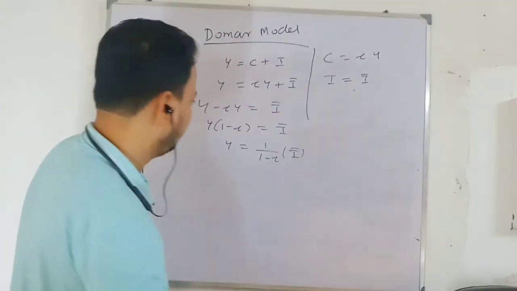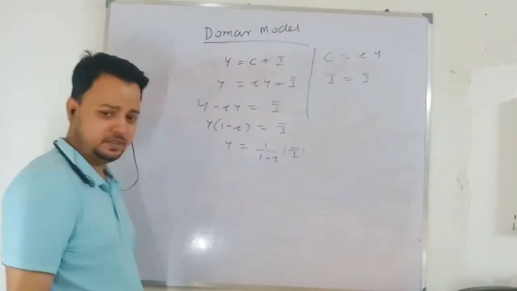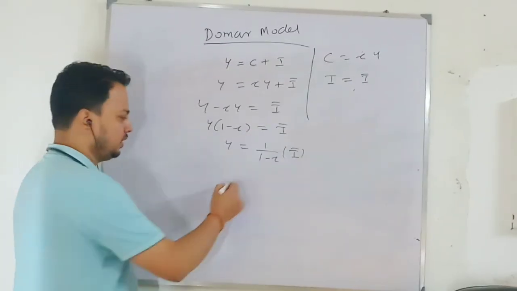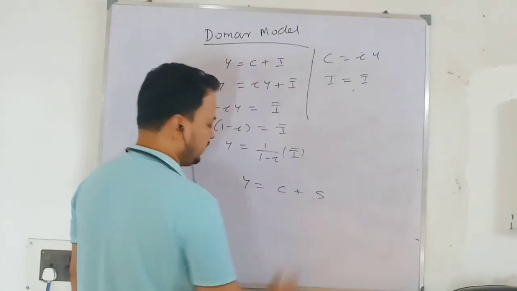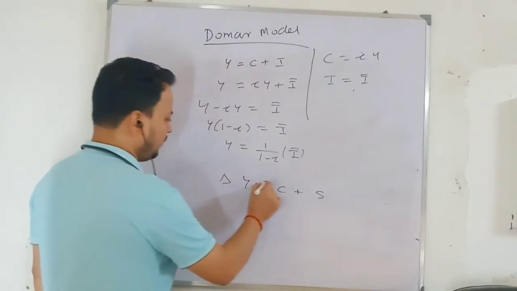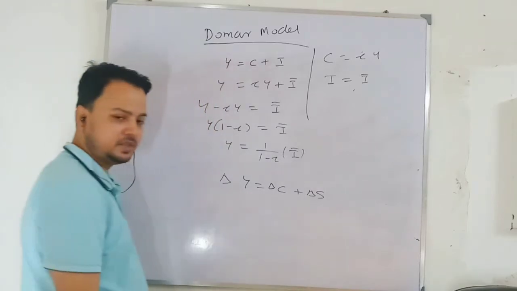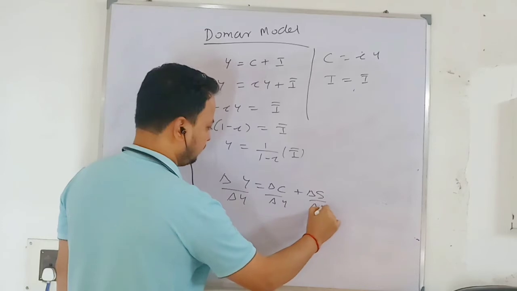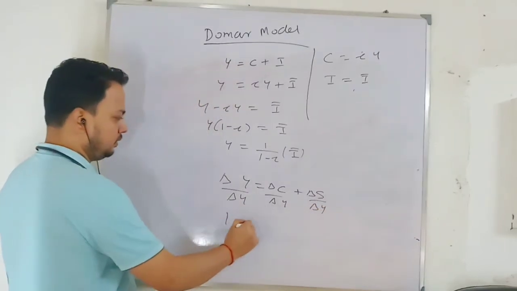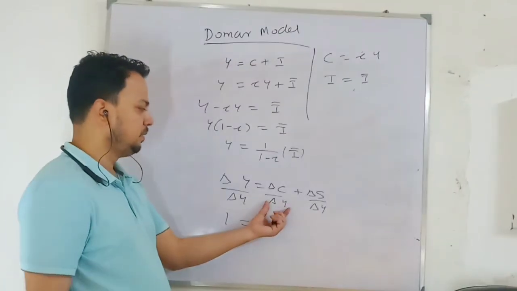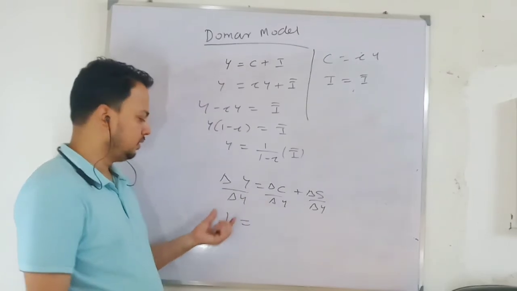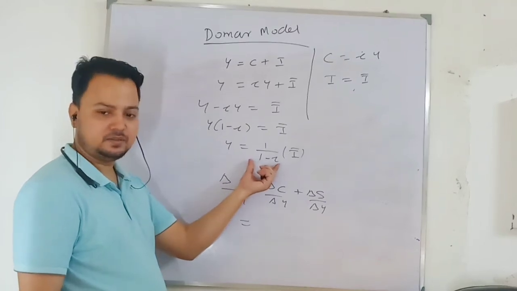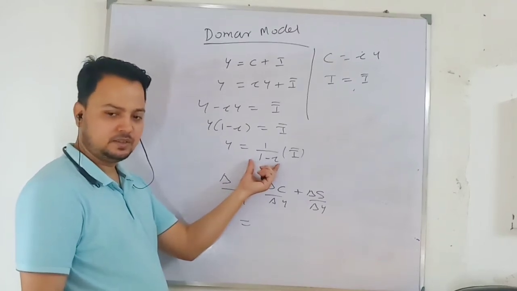Now, what is 1 minus c? Anyone? Let me derive it for you. Income is consumption plus saving. So change in income will be change in consumption plus change in saving. Divide both sides by change in income, and this will be 1. This is the multiplier, not the money multiplier. This is the Keynesian multiplier.